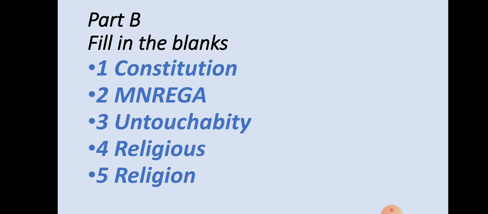B part, here there is a gap. You must fill the gap with the correct answer. First, dash guarantees the fundamental rights to all the citizens of India. You must fill in the word that supports the answer. The correct answer is Constitution. Second, right to work has been implemented for rural unemployment under MNREGA. Okay, the answer is MNREGA.